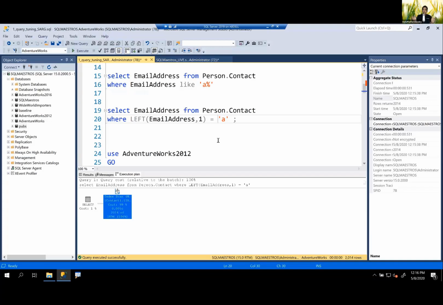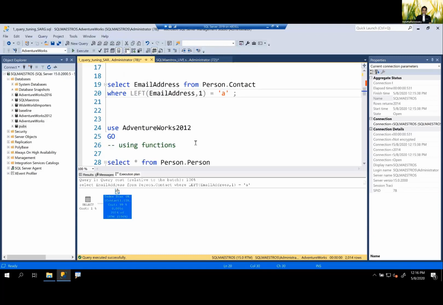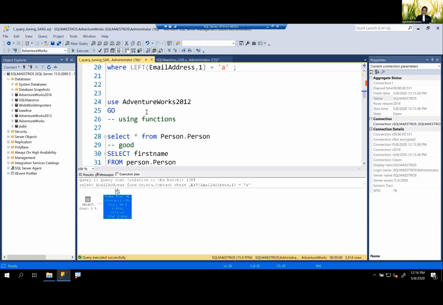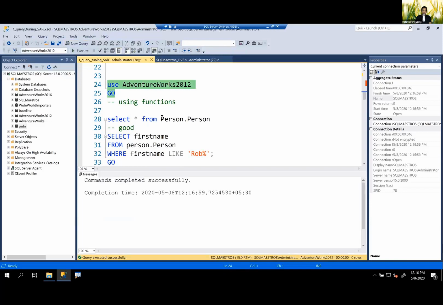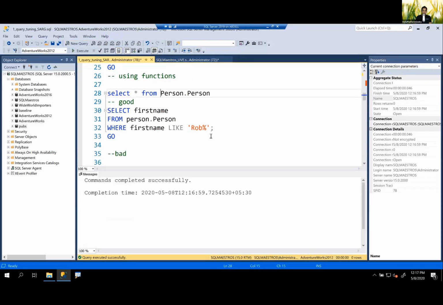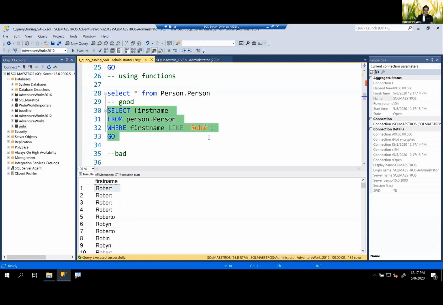I hope I was able to communicate this sargability concept with just two simple examples. Let's move on and look at another flavor of this. I'm going to use AdventureWorks 2012 here, and let's take one more example. I have a select from Person.Person. This is the table, Person.Person, and it has a column called FirstName. When I select this query, let's execute and see what happens.